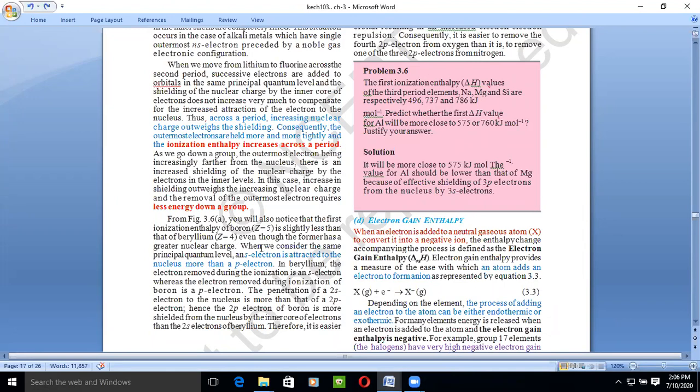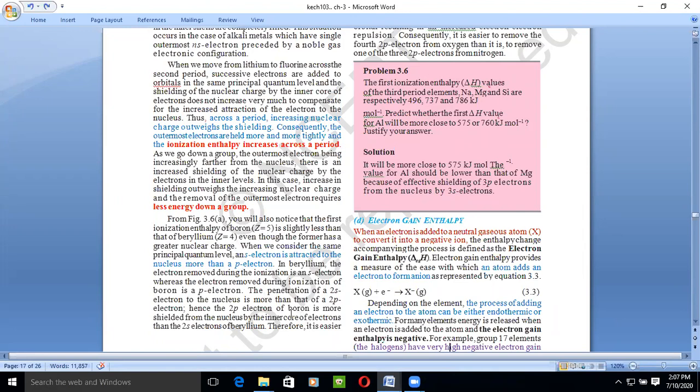Okay, so what will happen? The s electron is attached to the nucleus more, since it is closer to the nucleus, right? And p, since it has only one electron and there are two shells between p and the nucleus, that is 1s and 2s. So if we compare both of these, we require less energy to remove this p electron, and we require more energy to remove the electron from the 2s.